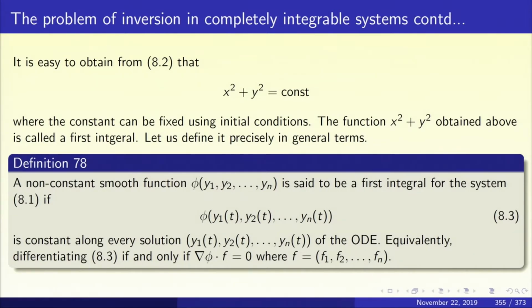Equivalently, differentiate 8.3. 8.3 is a constant, so differentiate it, you are going to get 0. But how do you differentiate a composite function? Grad phi dot with the derivative of y1, derivative of y2, ..., derivative of yn. But what are the derivatives of y1, y2, ..., yn put together? f1, f2, ..., fn. That is grad phi dot f equal to 0. That is the equivalent condition for phi to be a first integral. So in other words, x squared plus y squared is a first integral. It is constant along every solution of the differential equation.